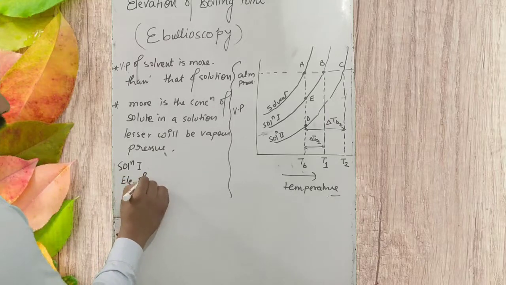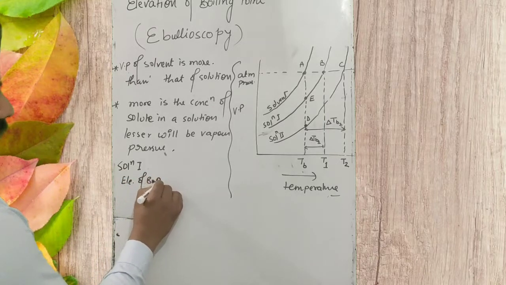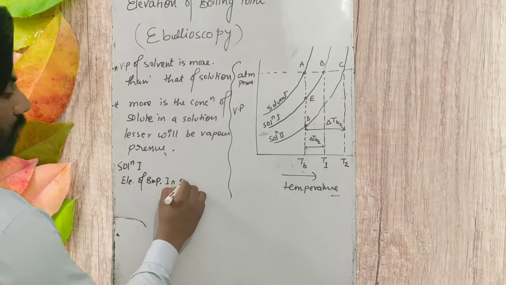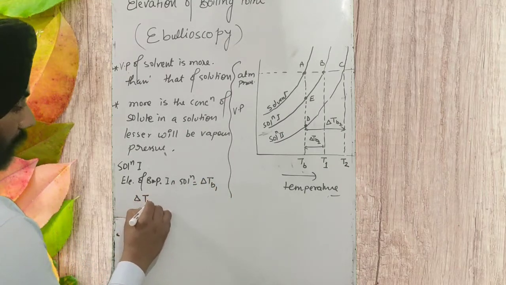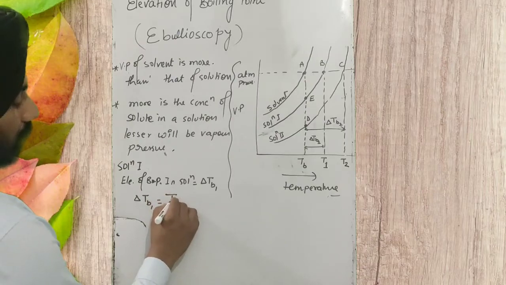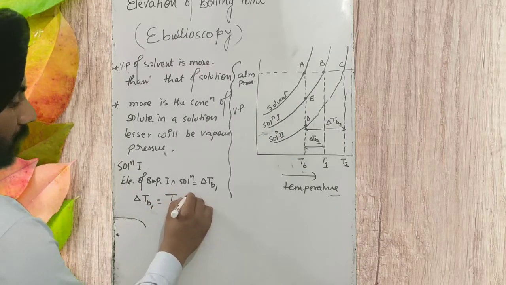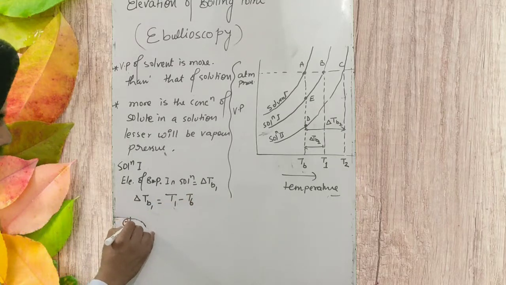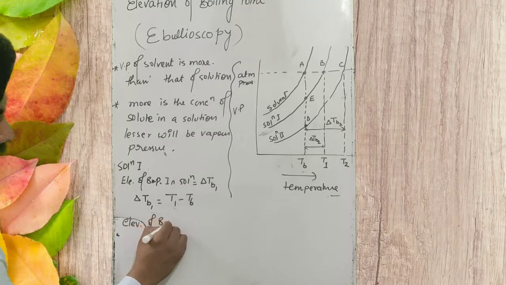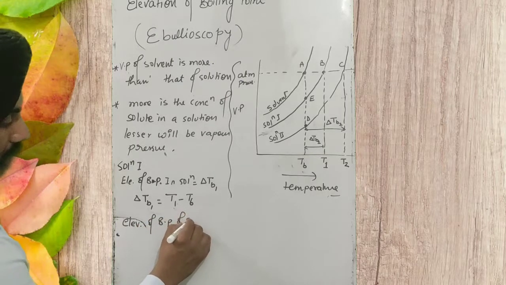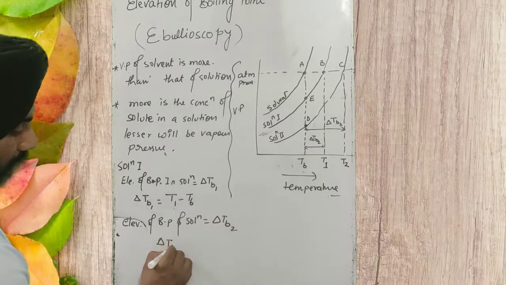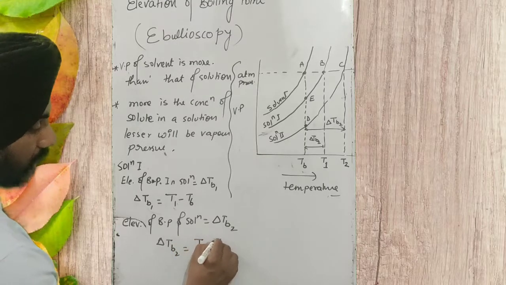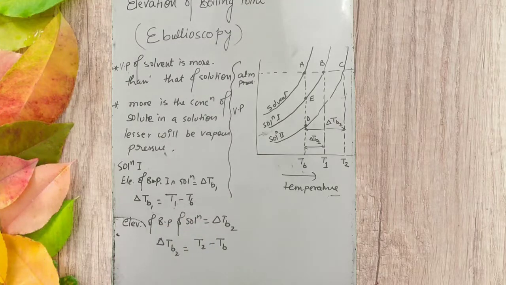Elevation of boiling point in solution 1 is delta TB1, and delta TB1 is T1 minus TB. Similarly, elevation of boiling point of solution 2 is delta TB2, and delta TB2 is equal to T2 minus TB. So this we have now from this graphical representation.